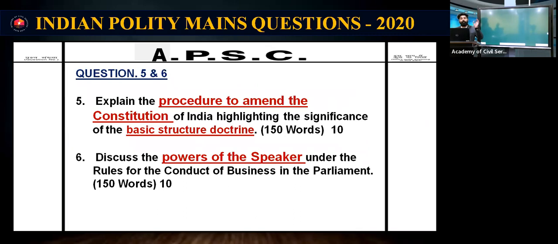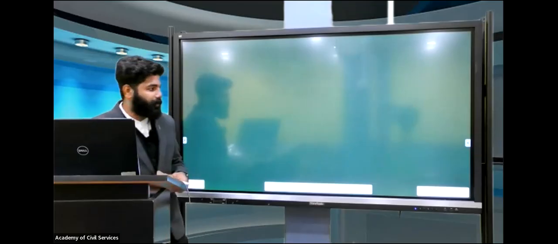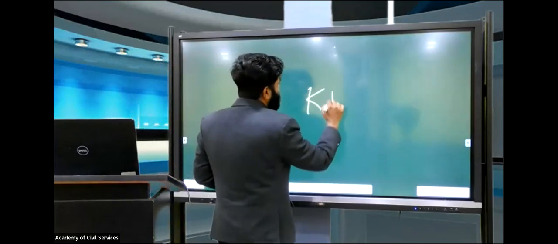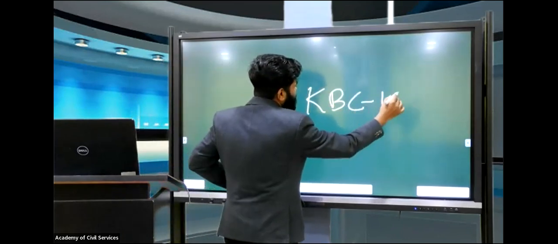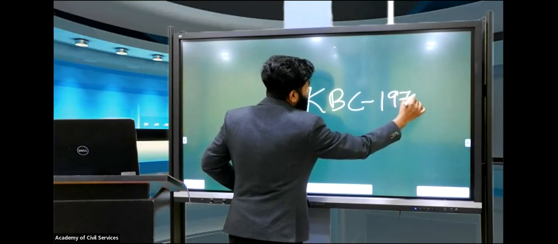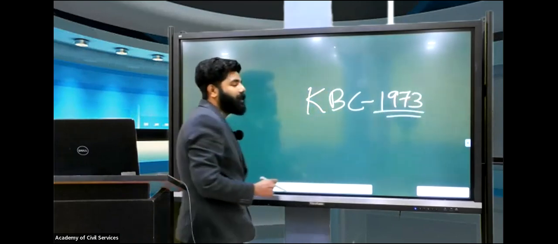Next, the procedure to amend the Constitution and the doctrine of basic structure. This year also we have seen multiple news items regarding the basic structure. Everybody may be aware of the Kesavananda Bharati case. It came on April 24, 1973.